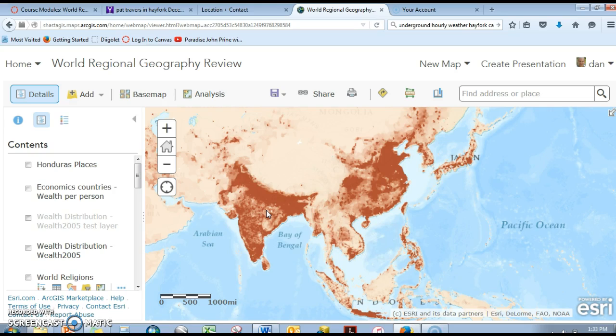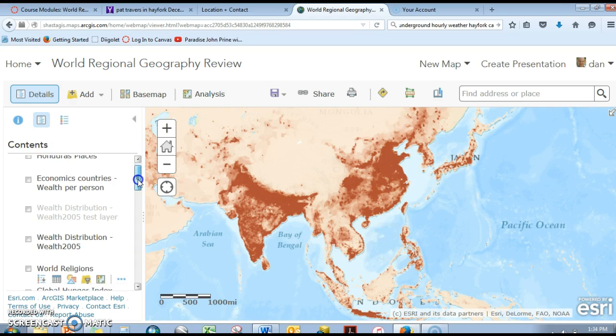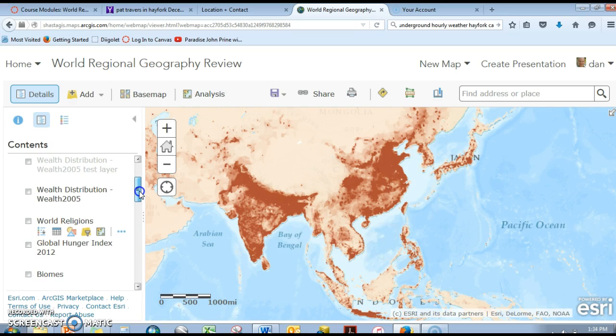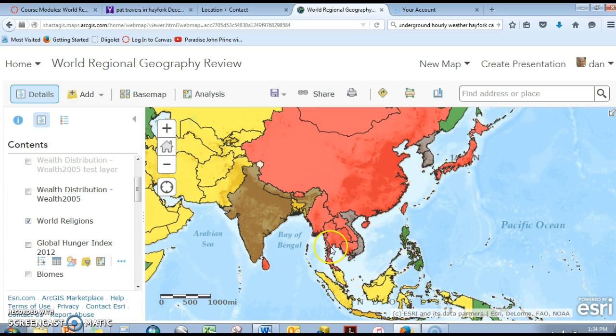And India is on a much faster population growth rate than is China at this point. So India will be surpassing China as the most populous country in the world within the coming decades. And we also want to be sure to talk a little bit about some of the different characteristics of population in the world. And we'll start by looking at religion.